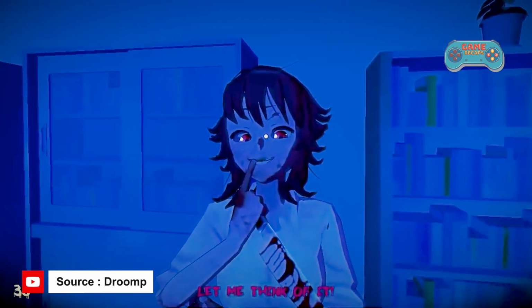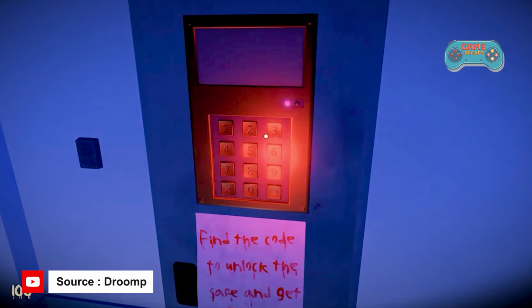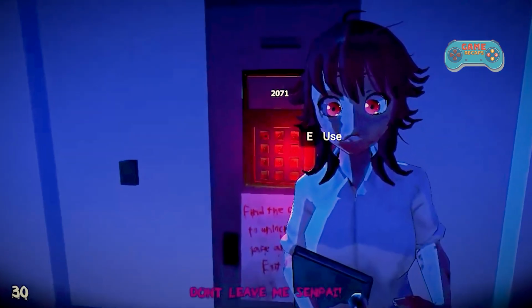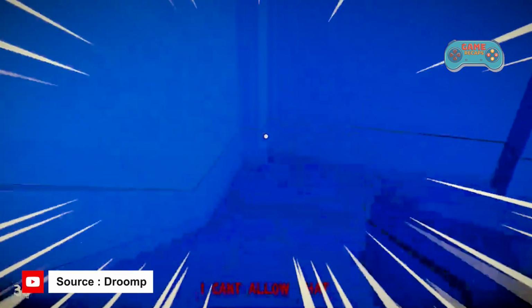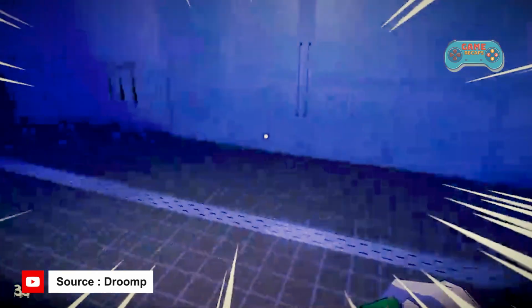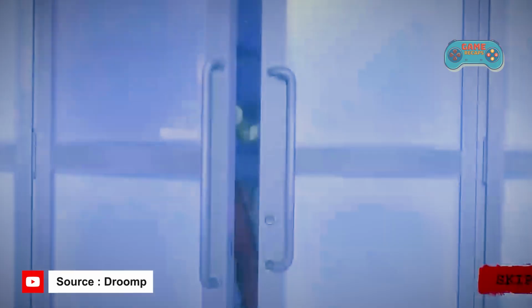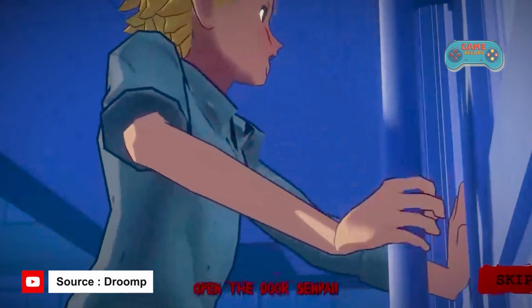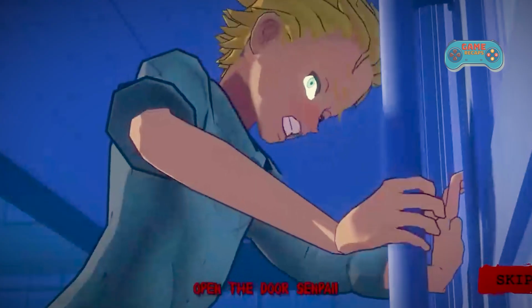In return for his concern for her, she gave him the locker's passcode where she had hidden the key to the main exit. After getting the passcode, Akira immediately rushed to open the locker, took the key, and then ran as fast as possible towards the main exit. Immediately, Saiko, who realized that she had been betrayed by him, felt very disappointed and angry and then chased him. However, Akira had already reached the main exit, opened the door, and managed to get out of there before finally locking the door from the outside so that Saiko could no longer follow him.